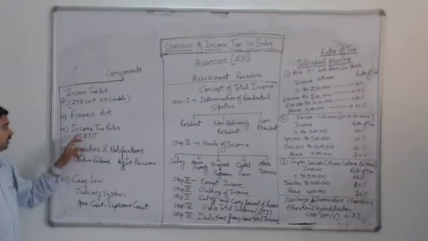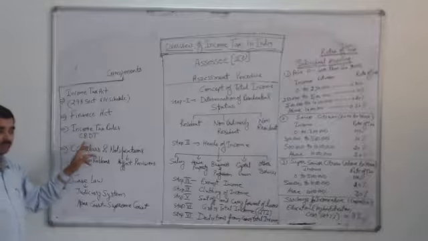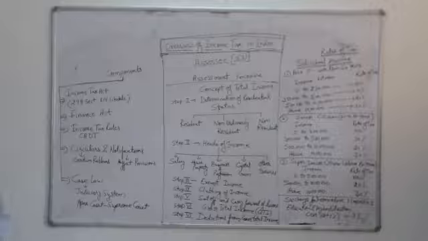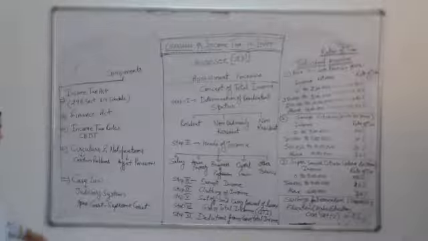The third point is Income Tax Rule. Income Tax Rule is made by the Central Board of Direct Taxes, the CBDT, which makes the rules from the CBDT office for the purpose of implementing the Income Tax Act.